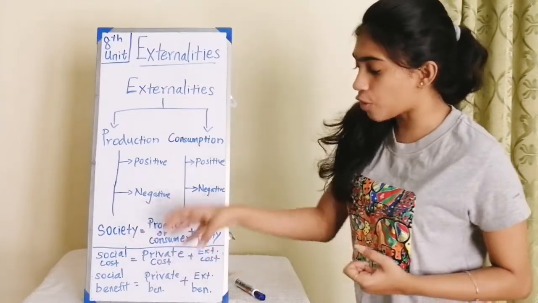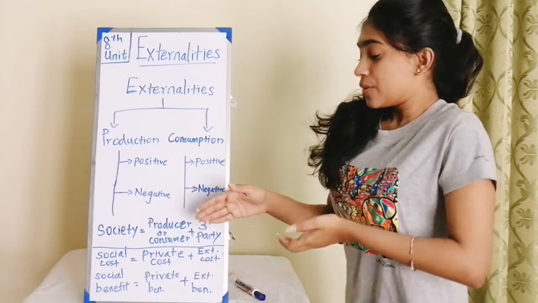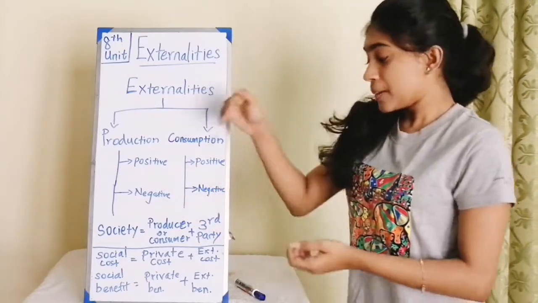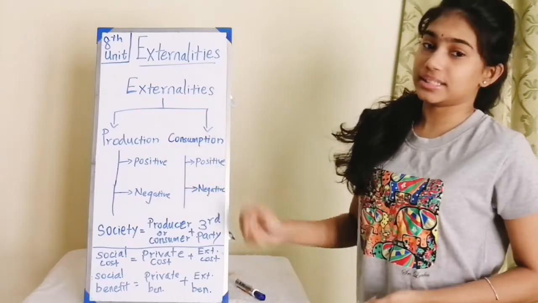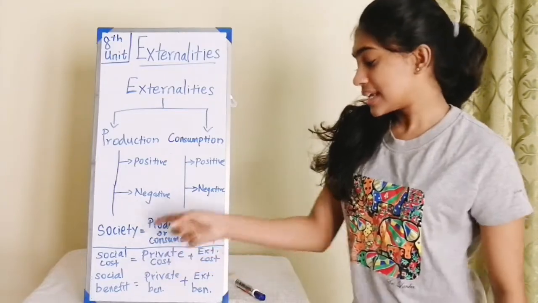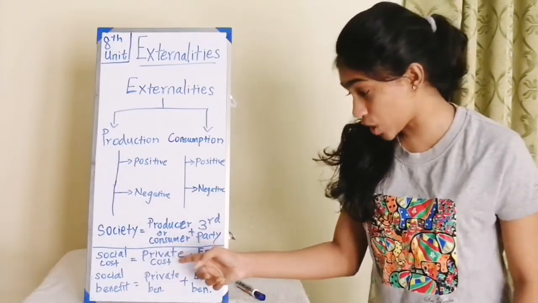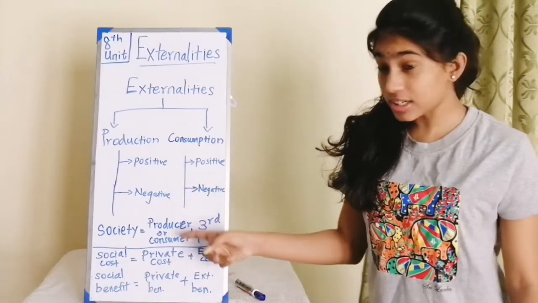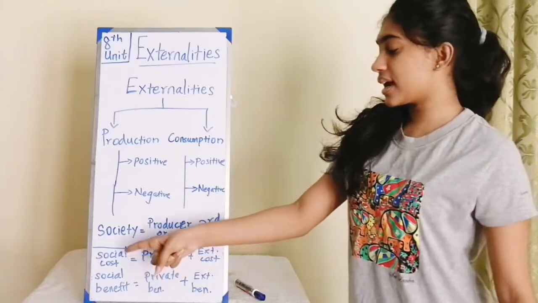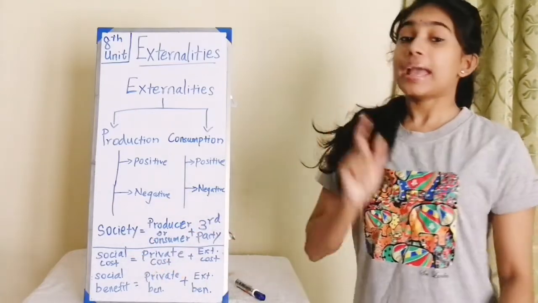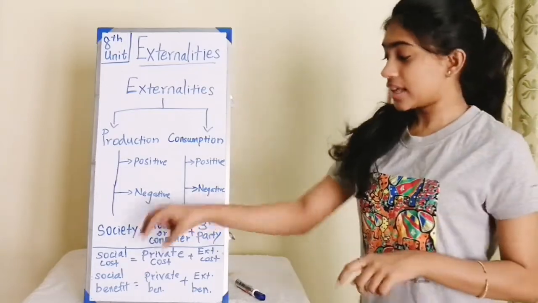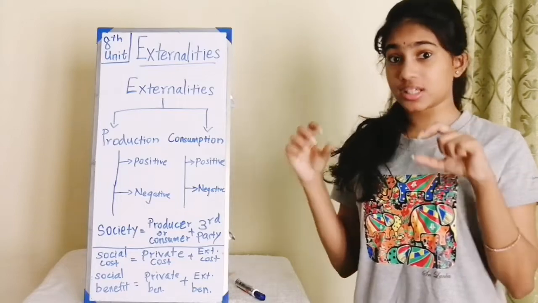These equations are formed by this concept only. A society consists of the producer or consumer plus the third party. That's how these equations are derived. The social cost is equal to the private cost, which is the cost borne by the producer or the consumer, plus the third party cost, which is the external cost. So MSC is equal to MPC, marginal private cost, plus marginal external cost, in abbreviated letters.